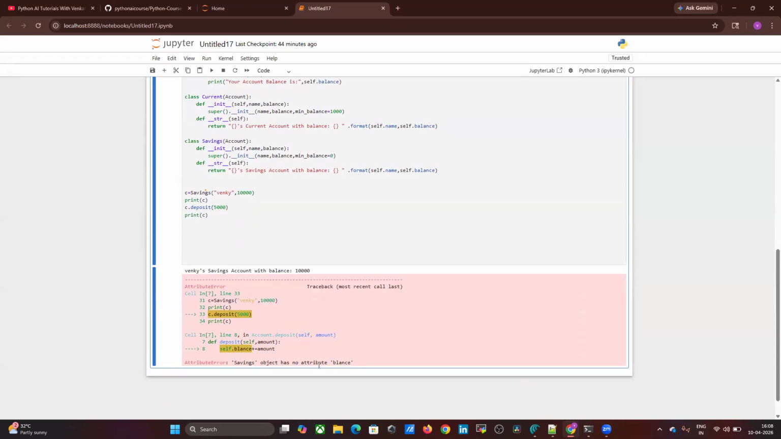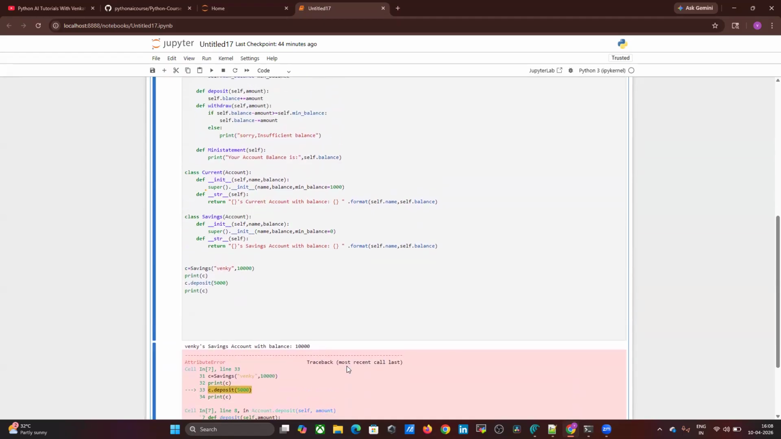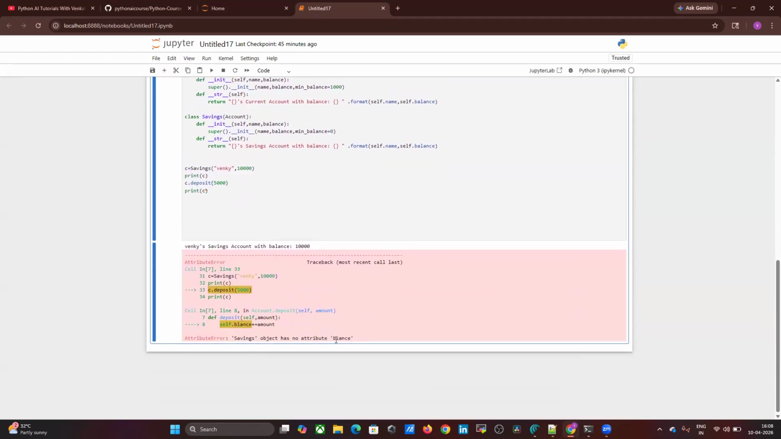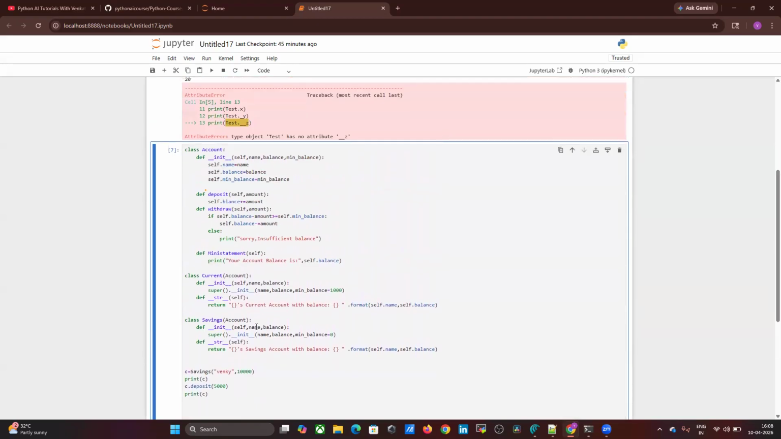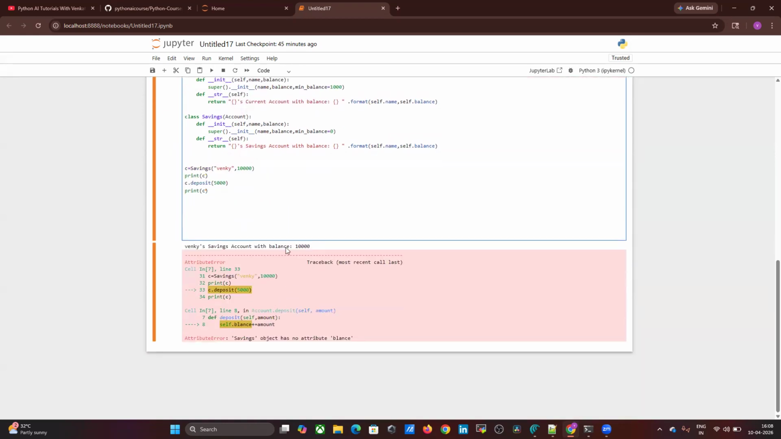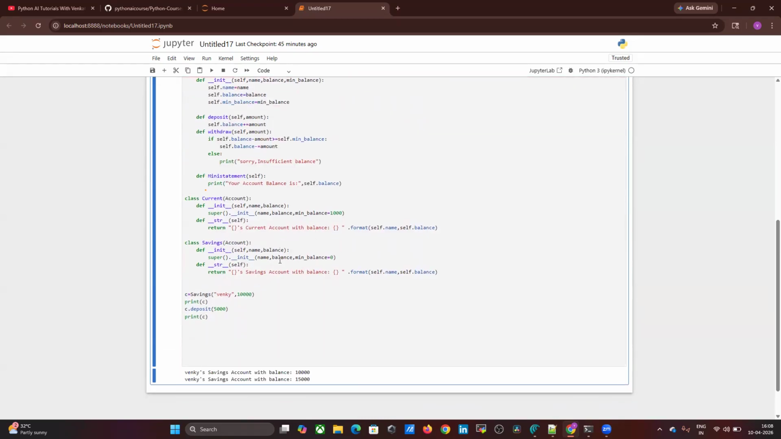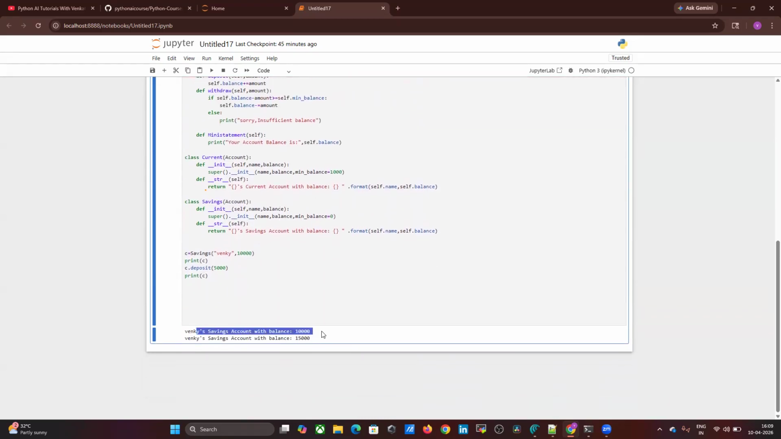savings object has no attribute balance. Somewhere this is a mistake, right? There is a spelling mistake. BALANCE, balance. Then we'll execute. Okay. Now Venki's savings account balance is 10,000. After depositing, I have added 5,000. Now the total is 15,000, right?